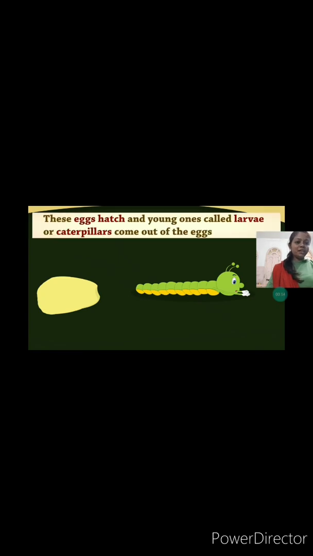So the hatchling from the egg of a butterfly is known as a caterpillar or the larva. Do you know what the first food of the caterpillar is? Yes, the empty shell from which they are hatching out. The first food of the caterpillar is the empty eggshell from which it is born. After eating this, they continue eating the leaf on which they are born.